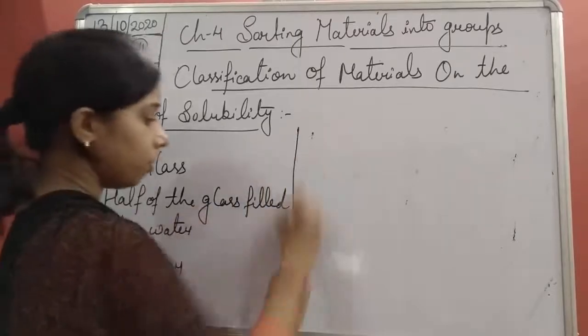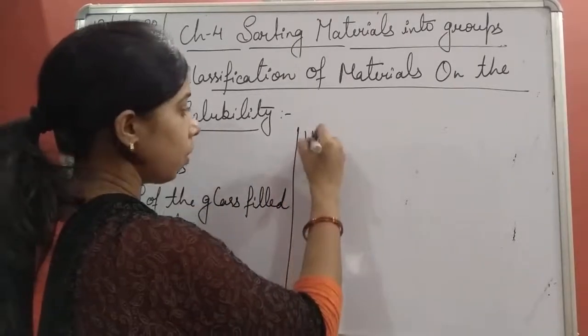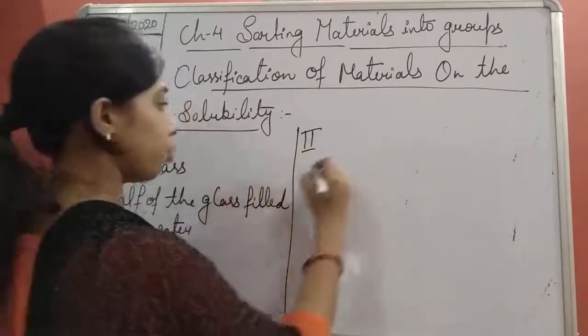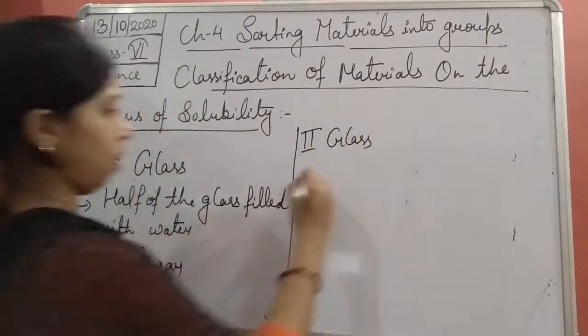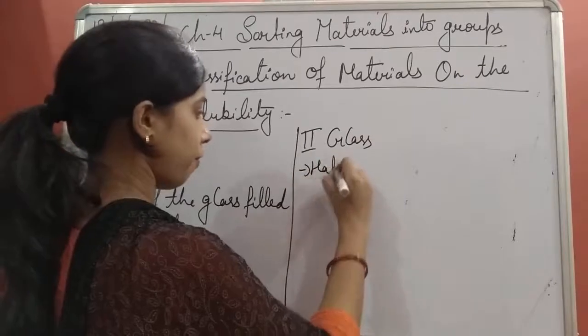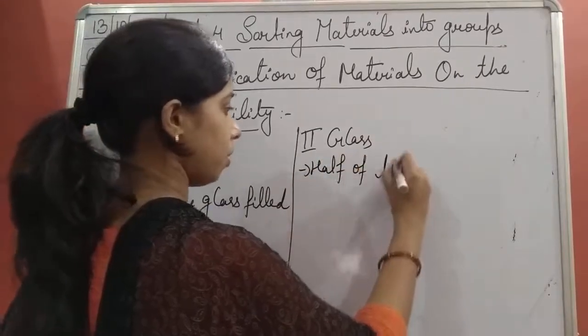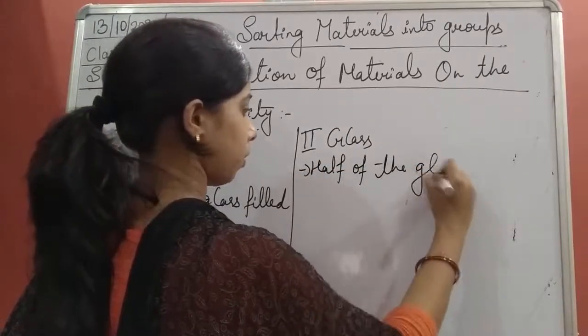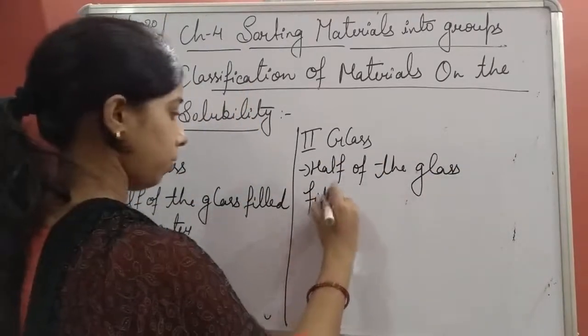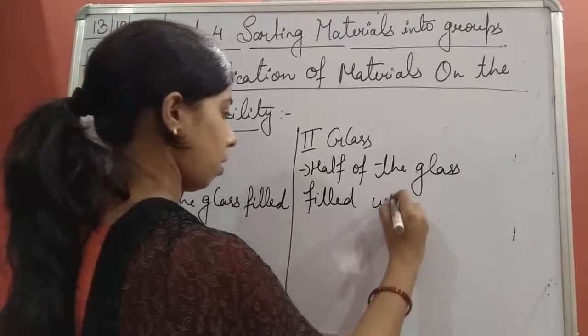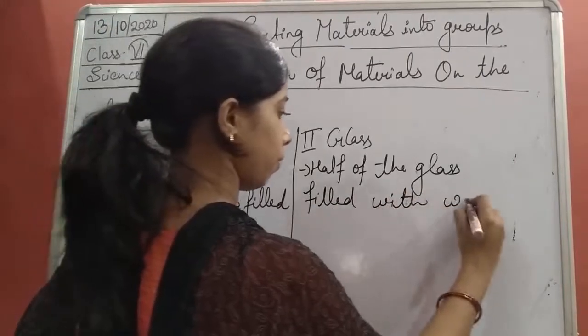The second one, the same thing students, glass, half of the glass filled with water.